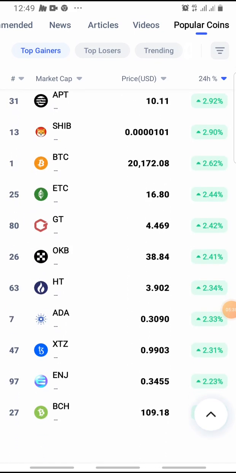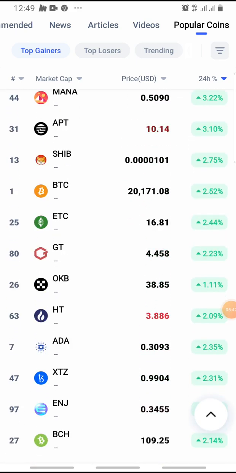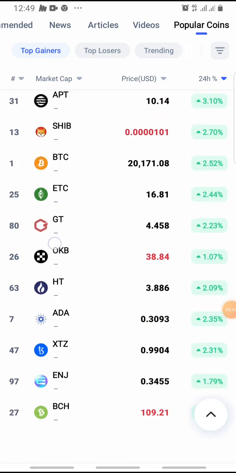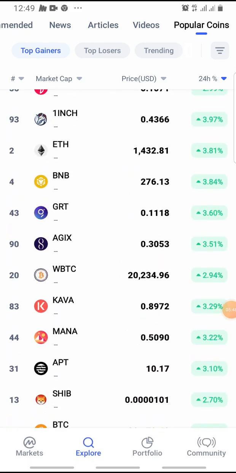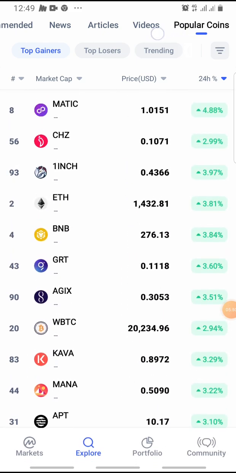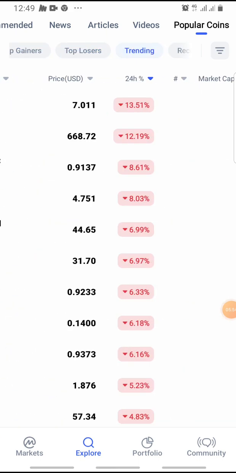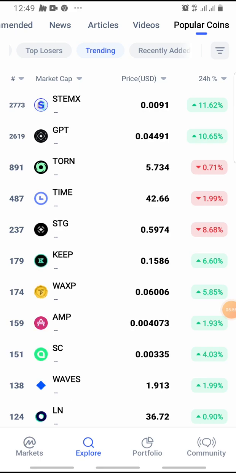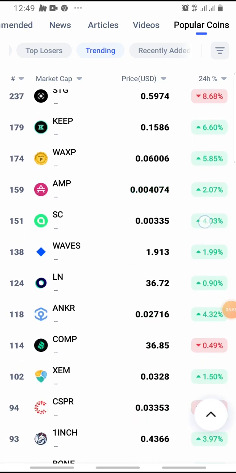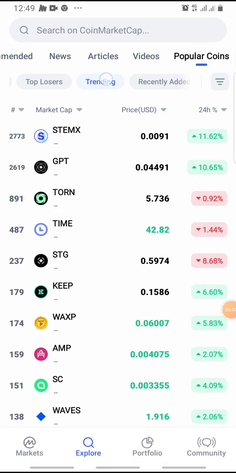And if you scroll down, you get to see more of them. Of course, it is at a very big dip, but it's going to pick up. So this might be a good buy, not financial advice. You can come to top losers here, and you can come to trending as well. If you scroll down, you can see what's trending and what not.